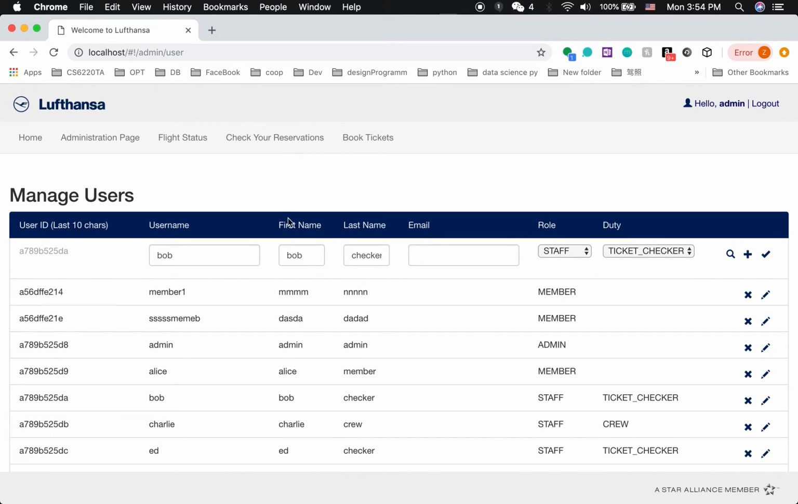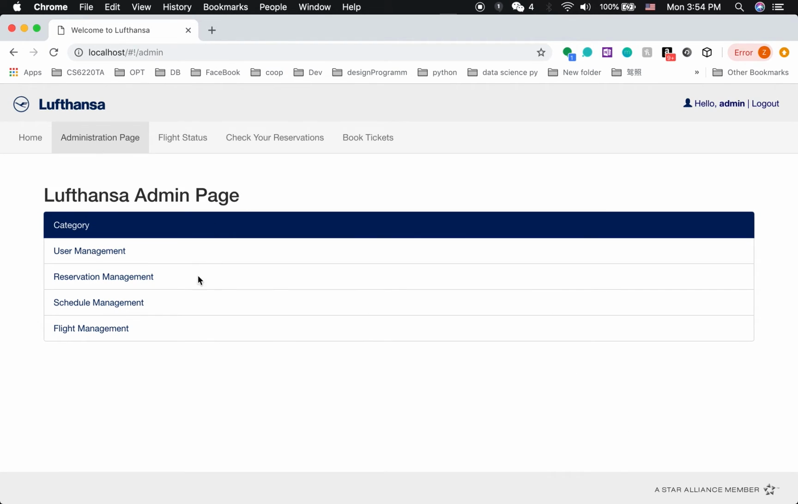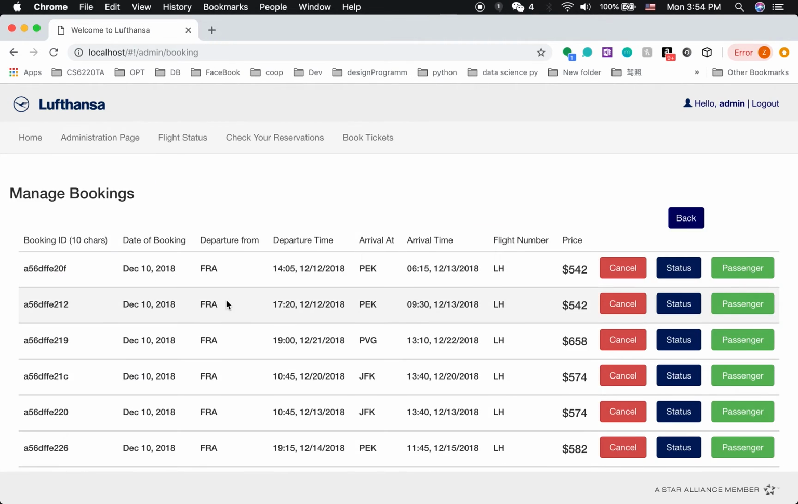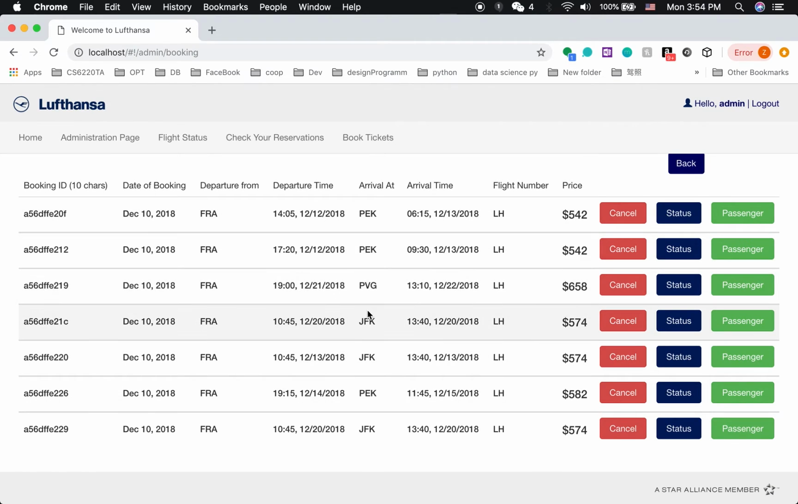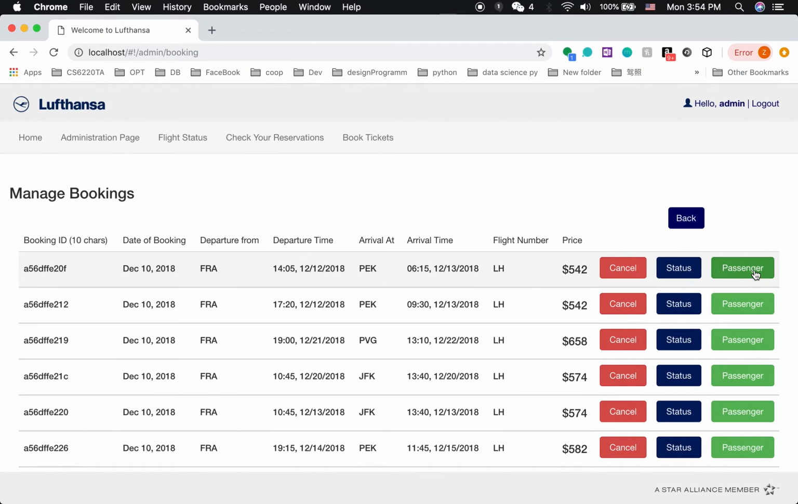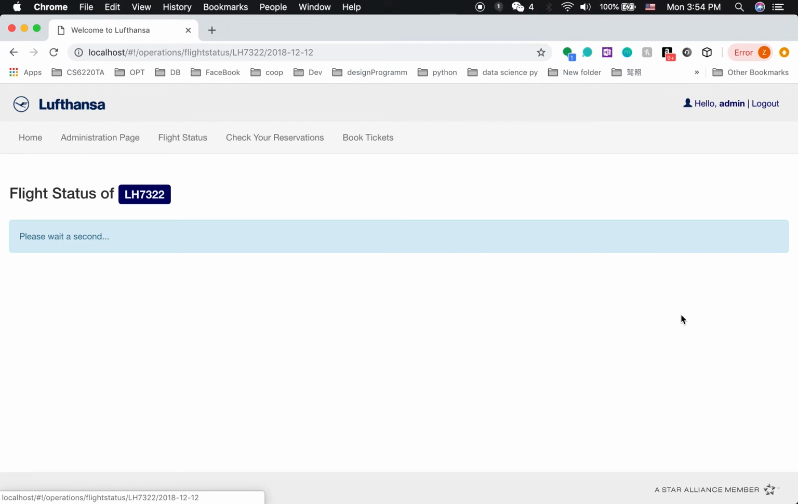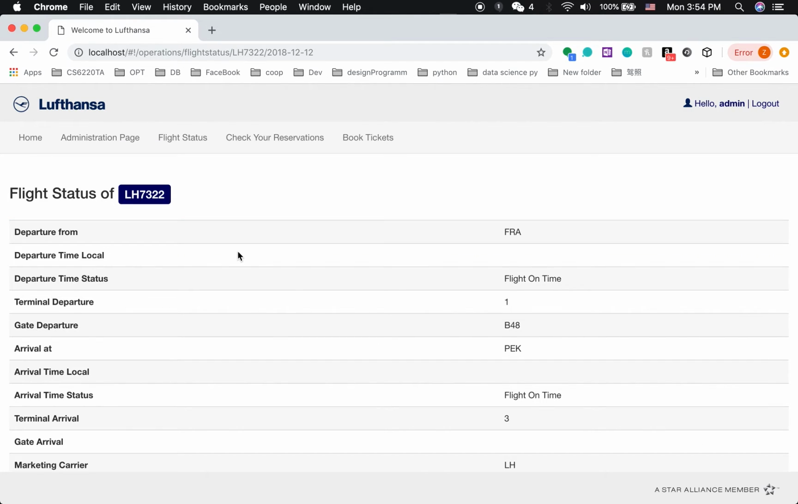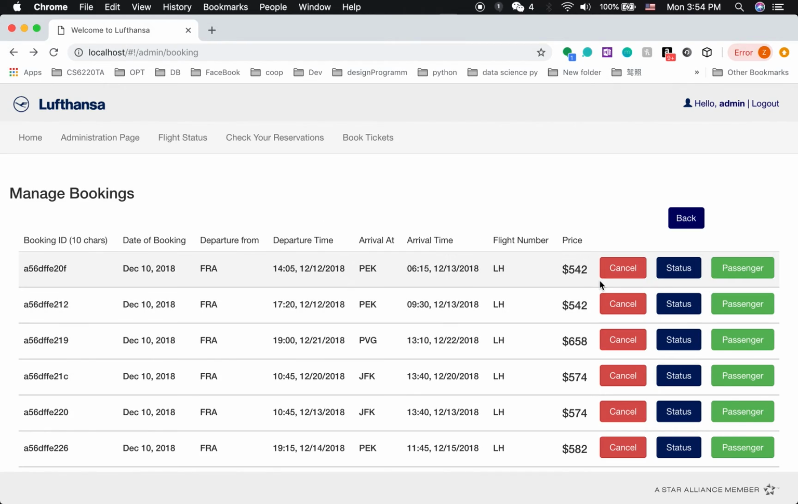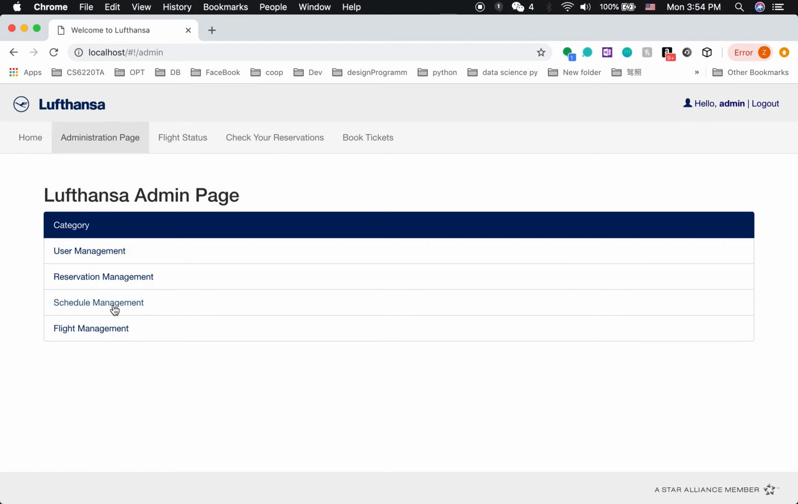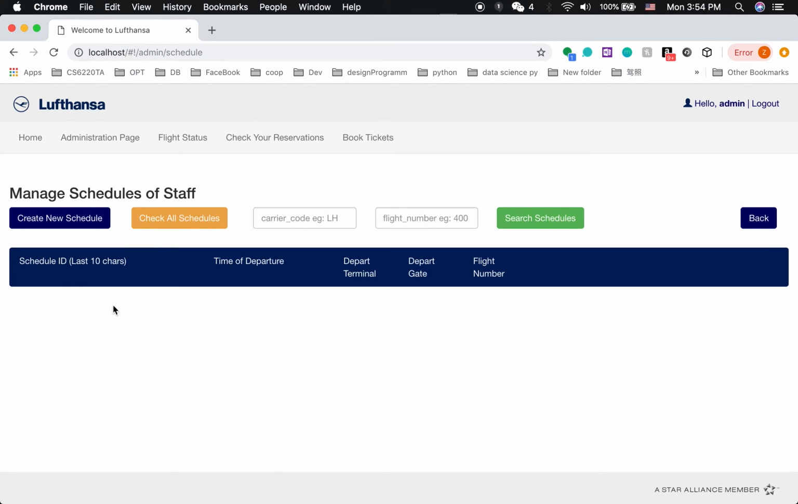Bob is right here. Okay, admin also can manage all the reservations. So this is all the reservations in our system. We can check passengers, check the flight status for reservations, and also cancel if the admin wants to. And admin also can do schedule stuff.